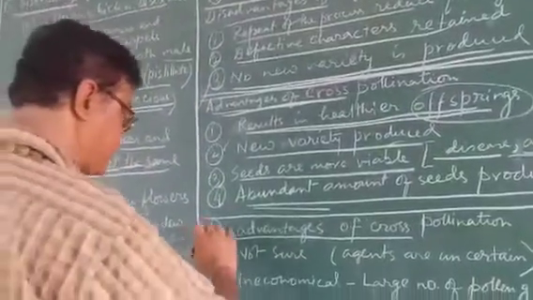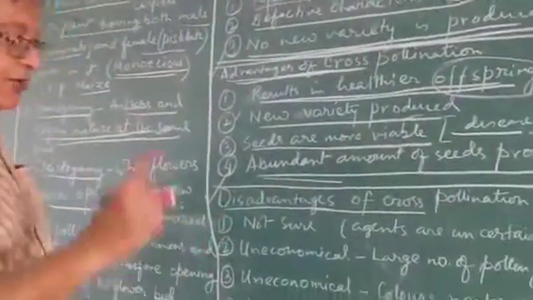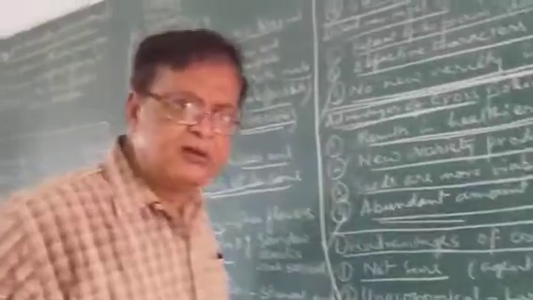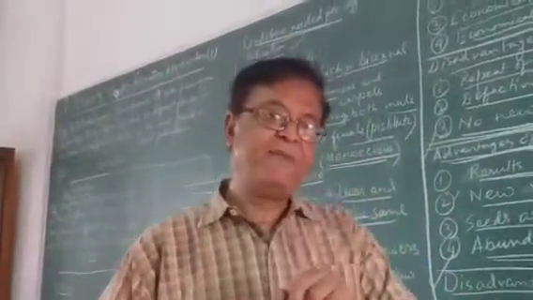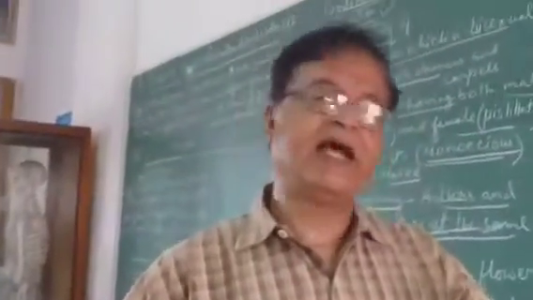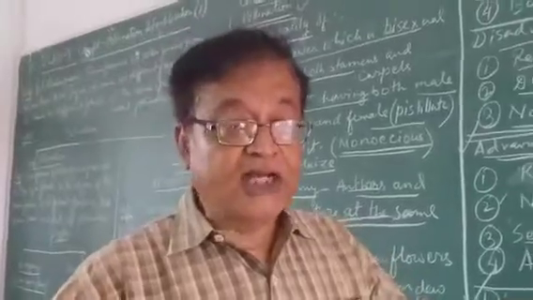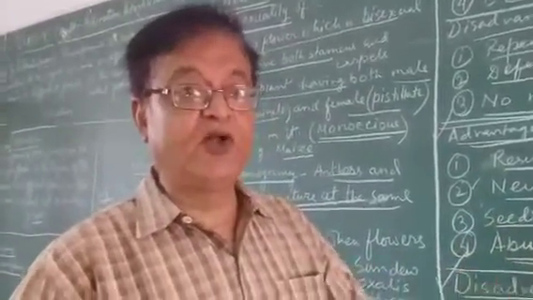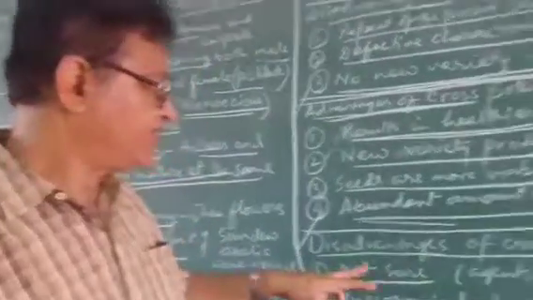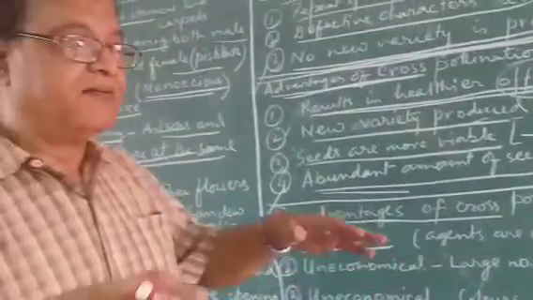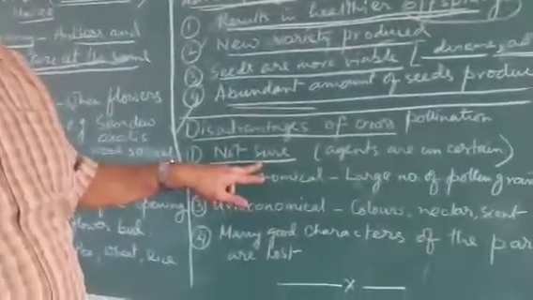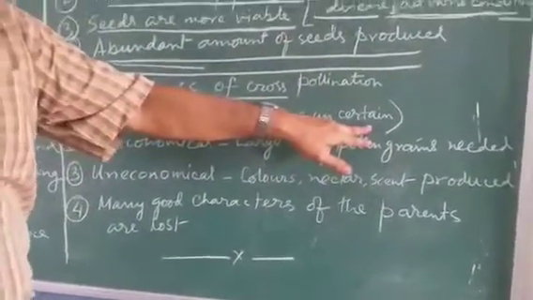What are the disadvantages? It is also not free of disadvantages. They also have disadvantages. The process is not sure. Why not sure? Two things are there. Number one, they depend upon agents of pollination: insects, wind, water and other animals. If they do not come in proper time, if they do not blow in proper time, then all the pollen grains will be wasted. And not only wasted, pollination never can take place. So the surety is uncertain. Agents are uncertain.